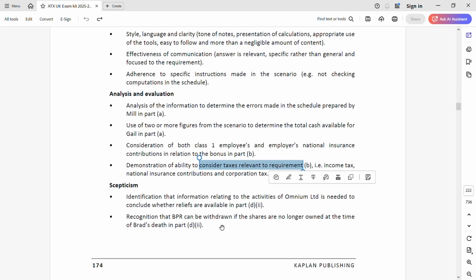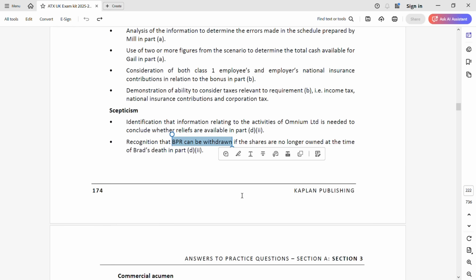Skepticism: identification that information relating to activities is needed. That means to know what activity Omnium carries on before you can say they're applicable for the relief. That is your skepticism skill. And also to recognize that BPR can be withdrawn if they are not owning the shares at Brad's death. That is your skepticism.